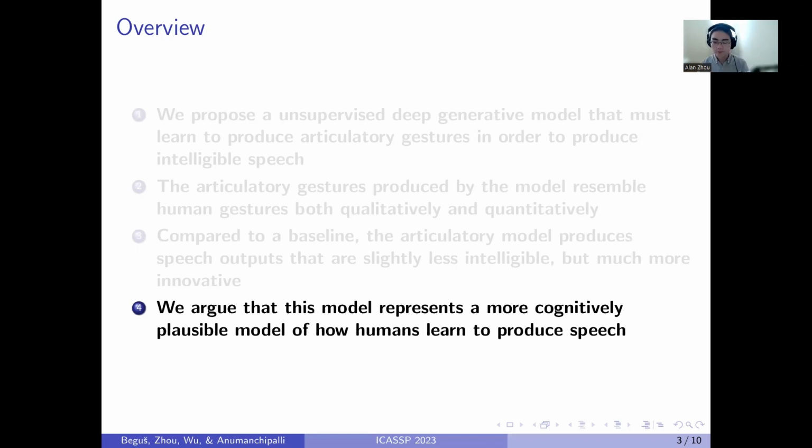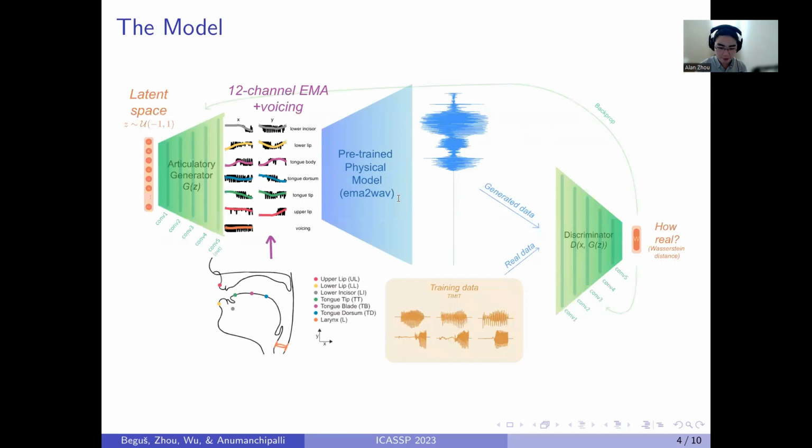Jumping right into our model, our Articulation GAN is comprised of three subnetworks. The key network here is the physical model, in blue in the middle. This model takes as input 12 channels of EMA plus voicing, and maps them onto some corresponding speech output.